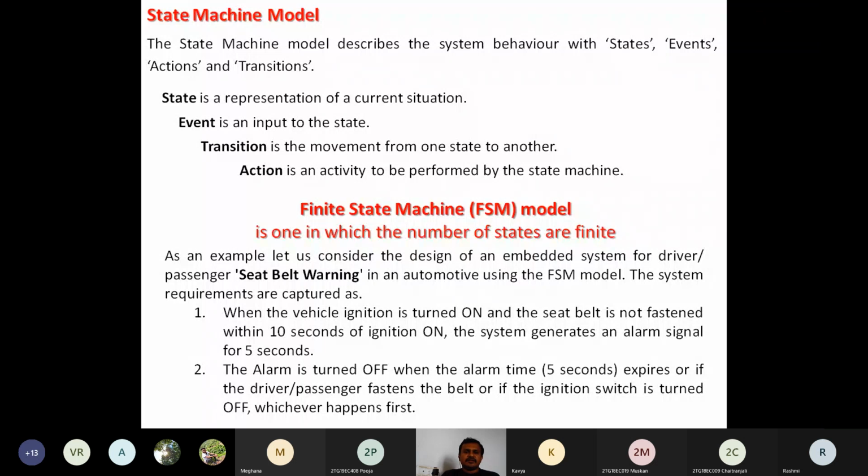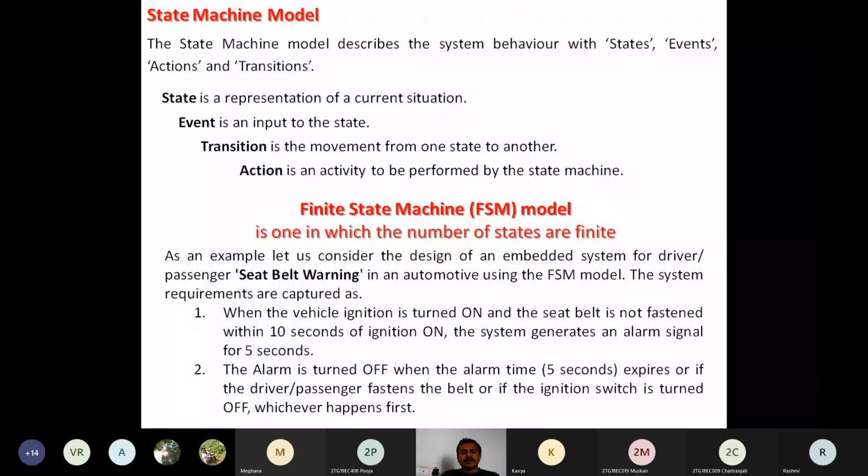So after waiting for 10 seconds, even though the seat belt is not fastened, there is an alarm of 5 seconds. The alarm is going to sound for 5 seconds. This is the first requirement.